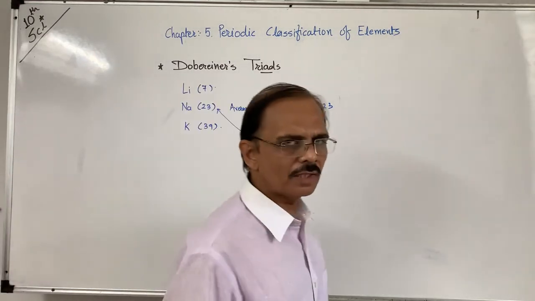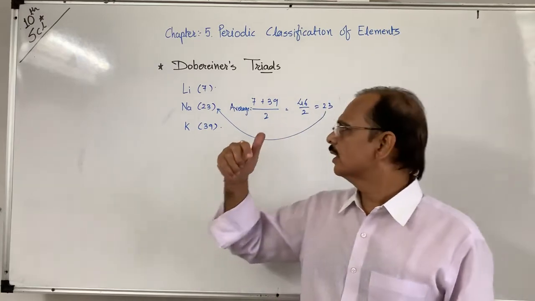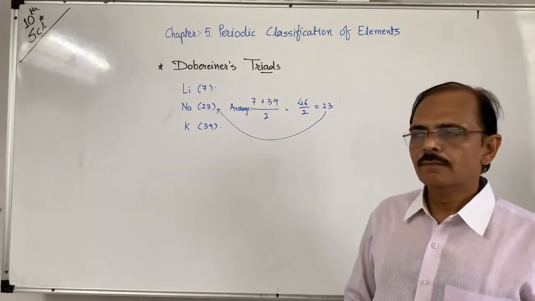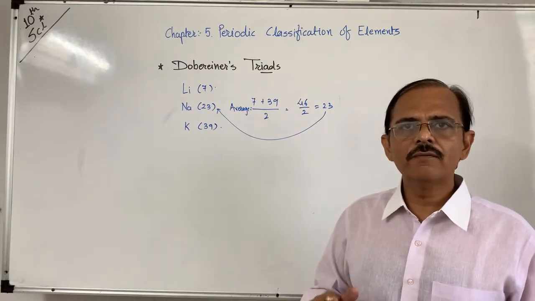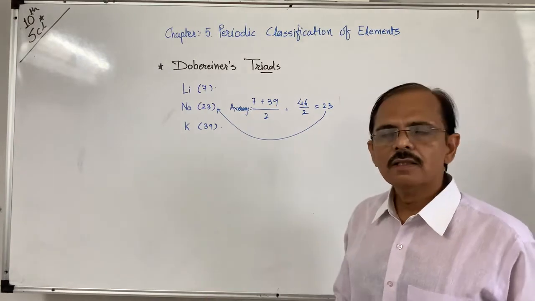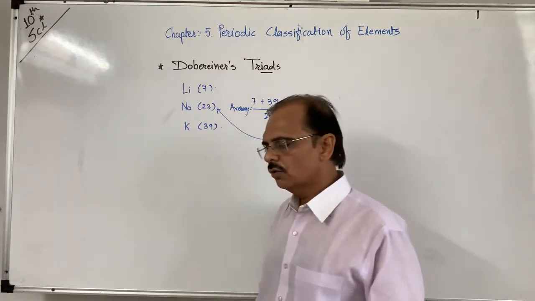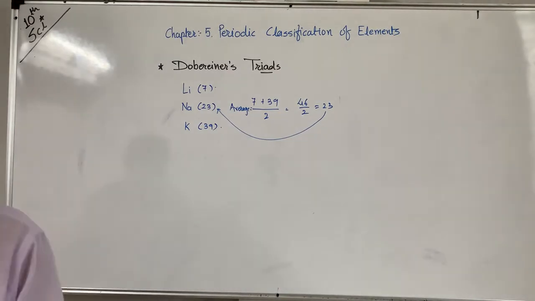Every time it is not necessary that the average of the first and last element is the middle one. This is Dobereiner's limitation.